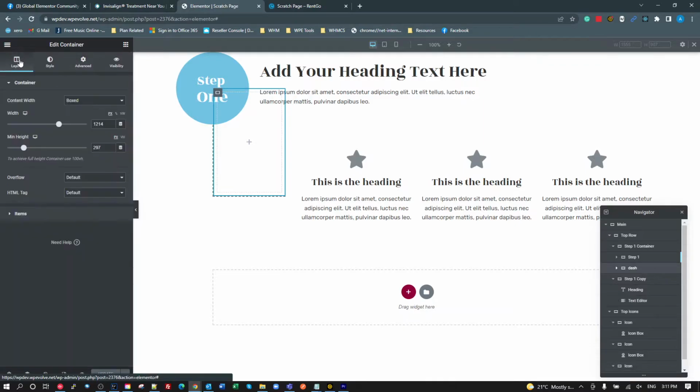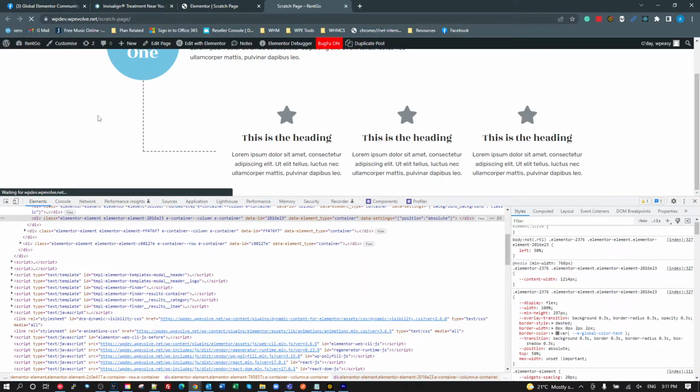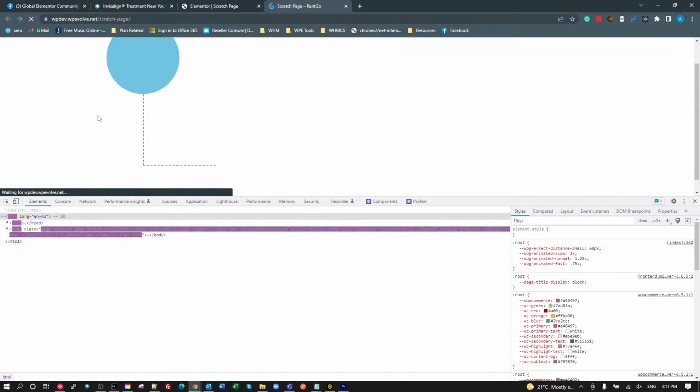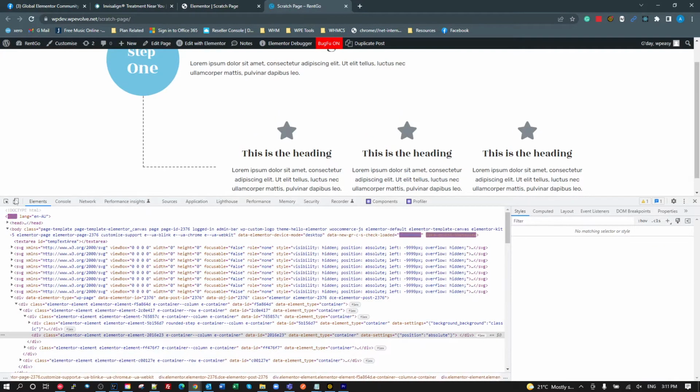So this was working previously. It's a problem. We got it on boxed. We go full width, and then we set the max width in pixels. Still not working for me. So that's just going to 200 pixels and won't go beyond.